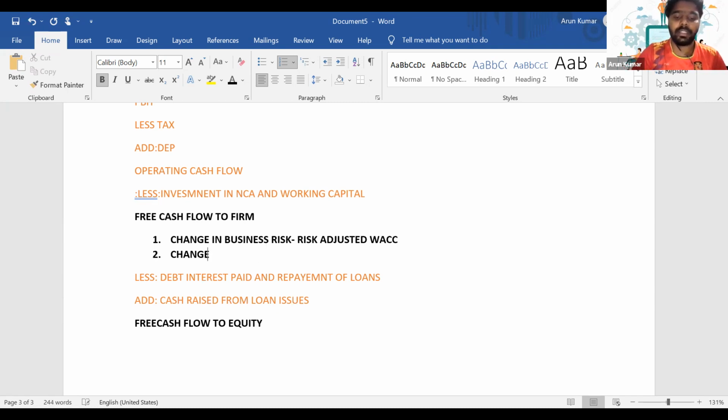The same way, if there is a change in the business risk and there is a substantial change in the financial risk of the company, in that scenario, we have to use an APV approach. Is it clear, everyone?